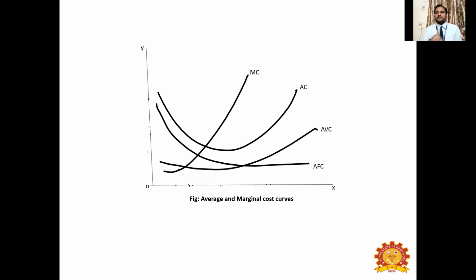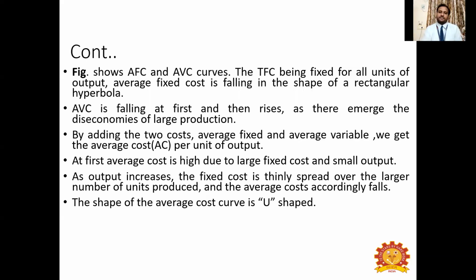After some time, again the land becomes less fertile, right? You need to incur lots of extra money there. So the output will come down, and the average will increase. It is the same for all the other cost curves also, right?